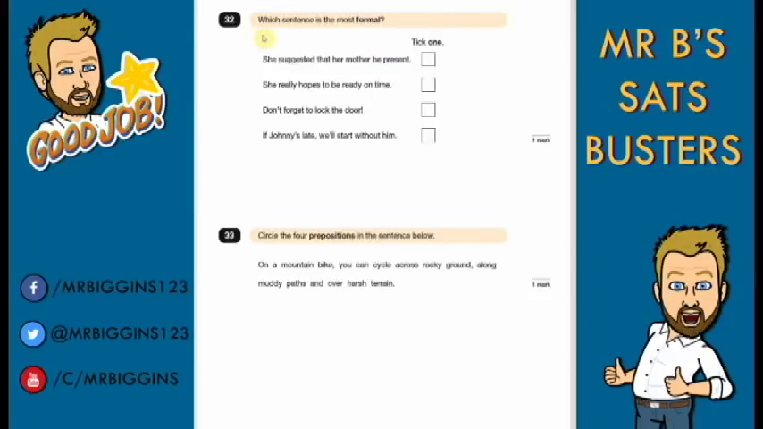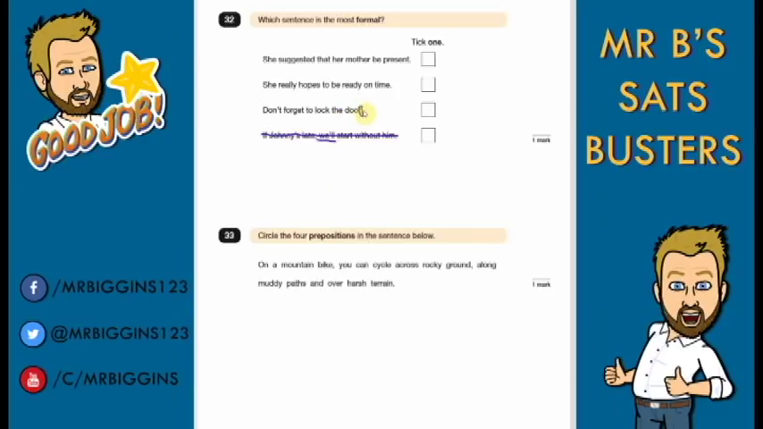Question 32. Which sentence is the most formal? Another one of these questions. Again, I'll have a quick glance over and see this straight away has a contraction in it. You don't tend to see contractions in formal ones in questions like this, so I'm going to rule that one out. If Johnny's late, we'll start without him. Sounds quite informal as well.